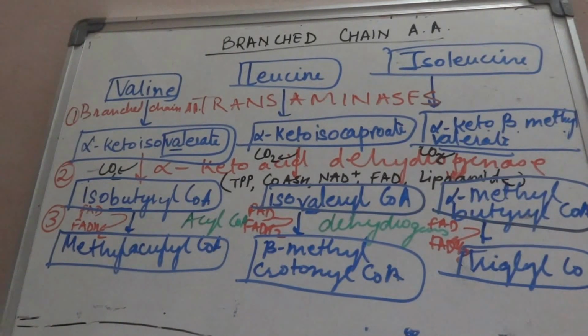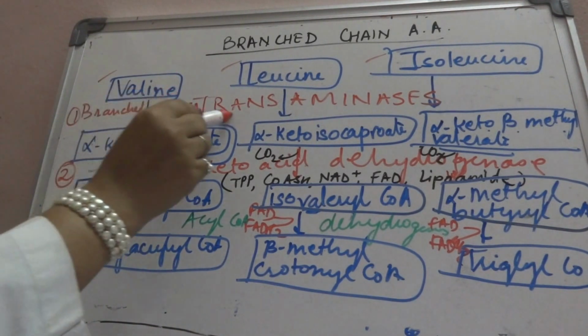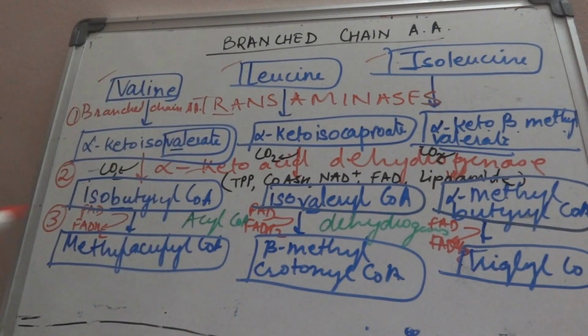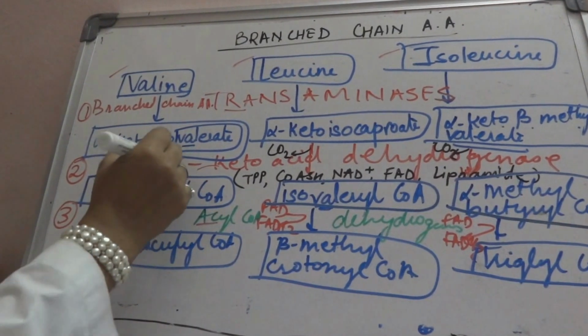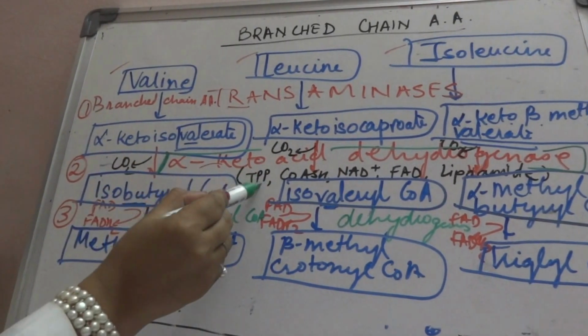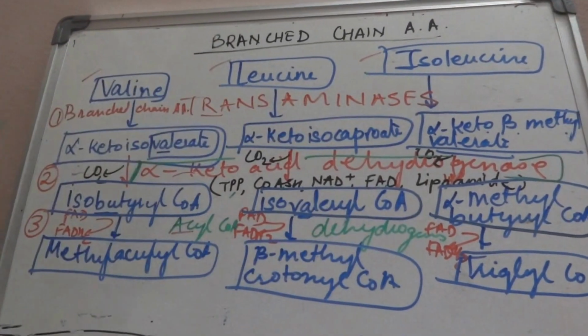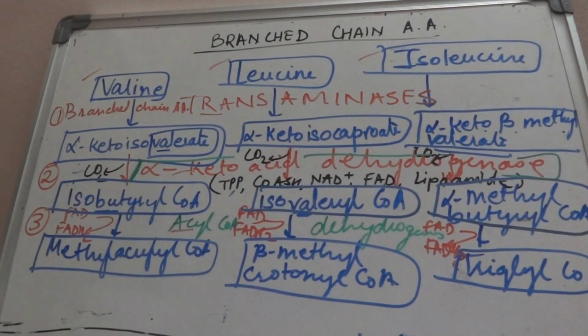Even if you forget, what you have to remember is valine, leucine, isoleucine are the three branched chain amino acids. First is the transamination reaction, second is the alpha keto acid dehydrogenation reaction and third is the acyl CoA dehydrogenation reaction. In the second reaction, carbon dioxide is removed. This reaction is the most important of all, that is alpha keto acid dehydrogenase, which is a complex which requires TPP, CoASH, NAD plus, FAD and lipoamide. Because it is here where alpha keto acid dehydrogenase is deficient, it will lead to maple syrup urine disease. Secondly, if it is deficient, it will lead to intermittent ketonuria.